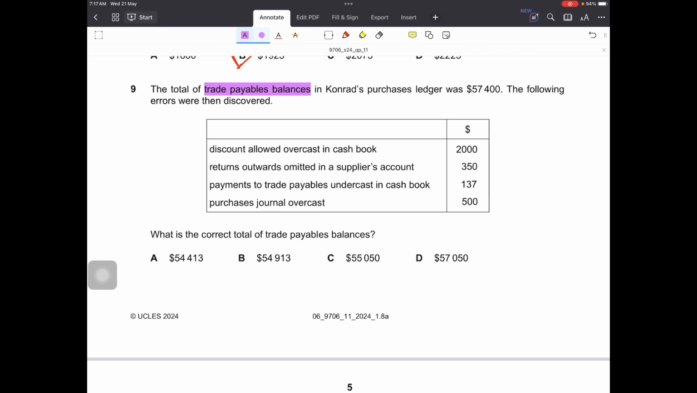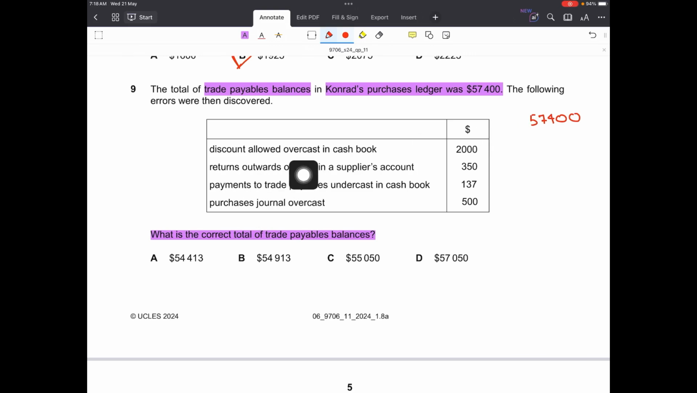The total of trade payables balances in Conrad's purchases ledger was 57,400. So the purchases ledger, a ledger that shows all the suppliers' T accounts, when he totaled that ledger, was 57,400. The following errors were then discovered. The question is, what is the correct total of trade payables balances? So we know that we have to start with 57,400, which is the brought down for the purchases ledger. Now let's see which adjustments will be required to correct the trade payables balances.